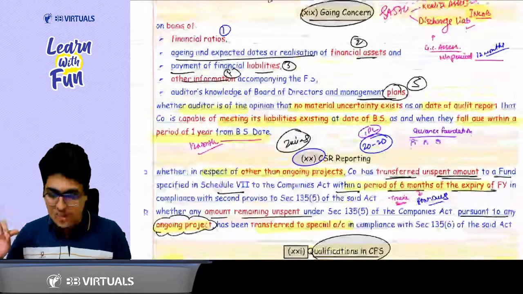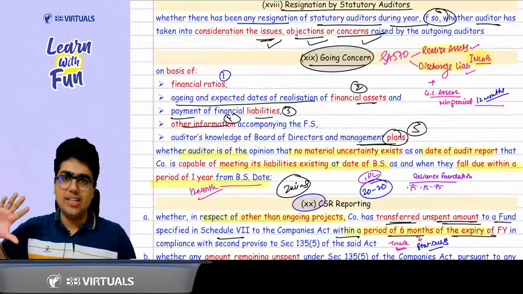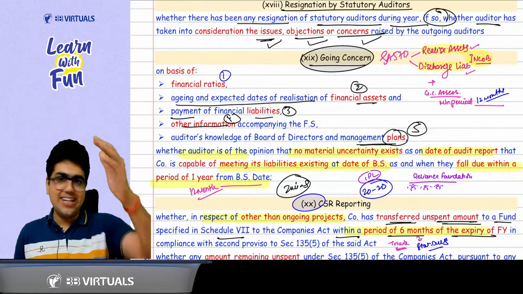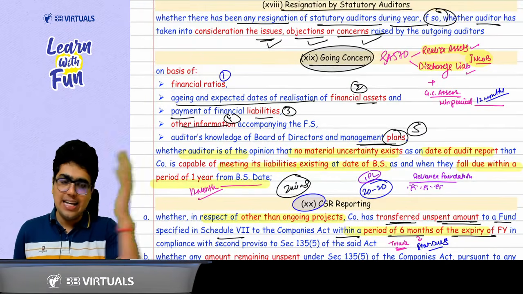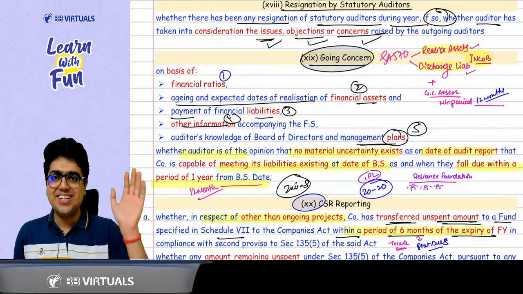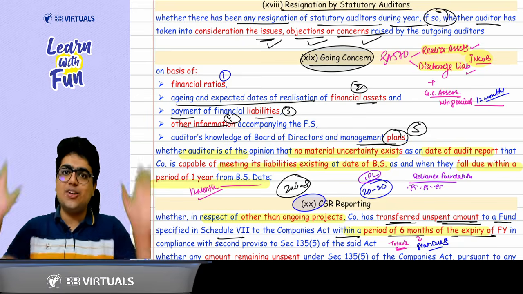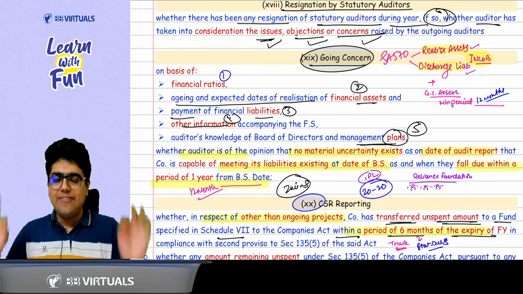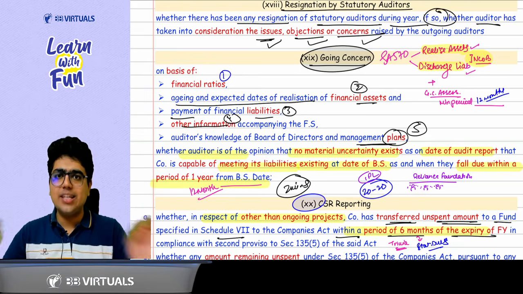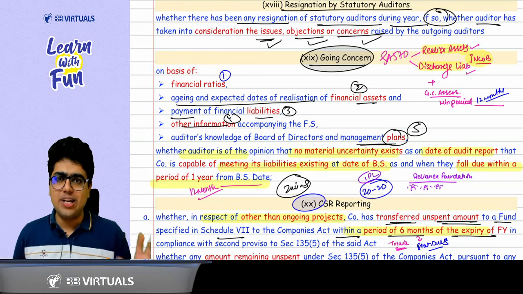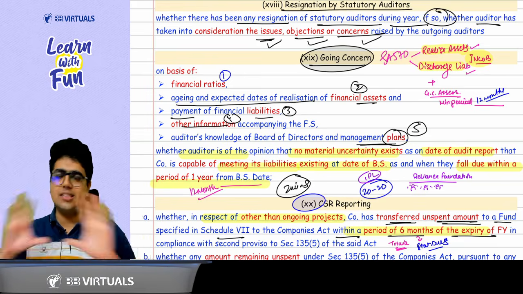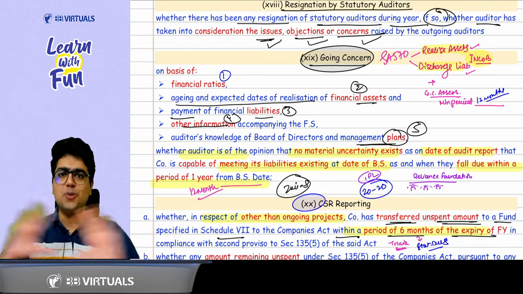Now, sir, going concern, very, very easy. Clause 19 was about going concern, on the basis of 5 things. What were those 5 things? Financial ratios, financial assets, financial liabilities, any other information, or management plans. Considering all these 5 things, whether the entity has no material uncertainty regarding the payment of liabilities within the next 12 months. Okay, just remember these keywords. That's all about going concern.